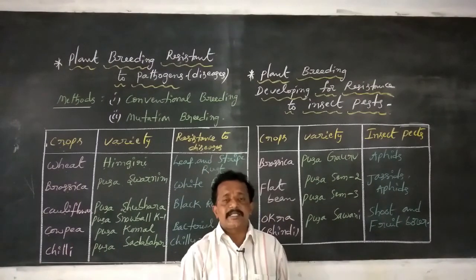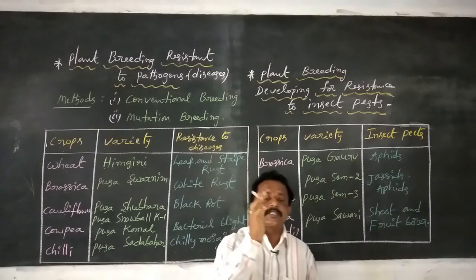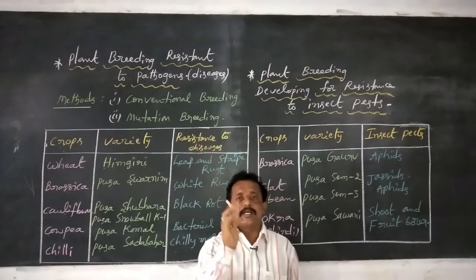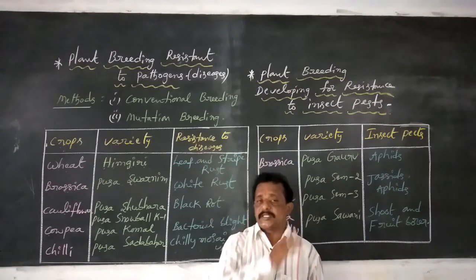Some physical agents and some chemical agents cause mutations, and these are called mutagens.